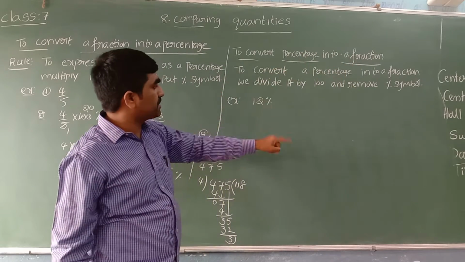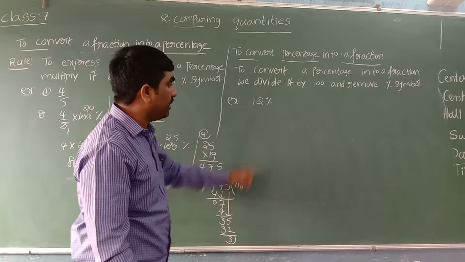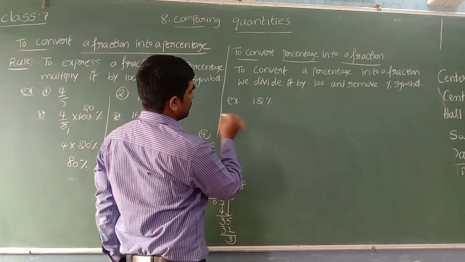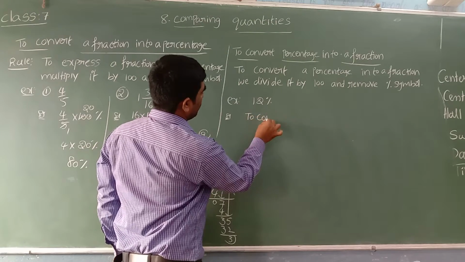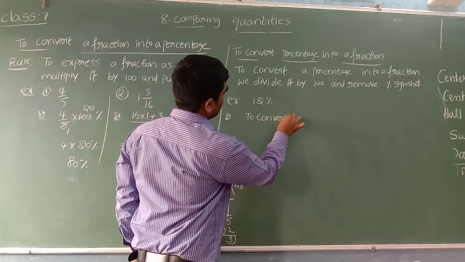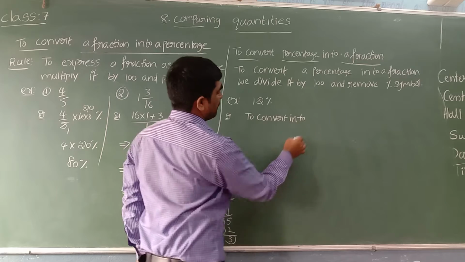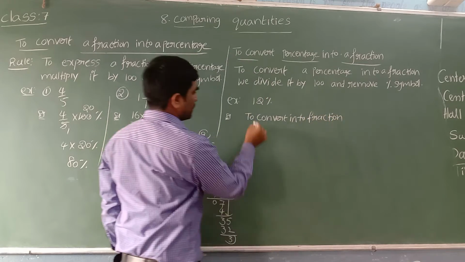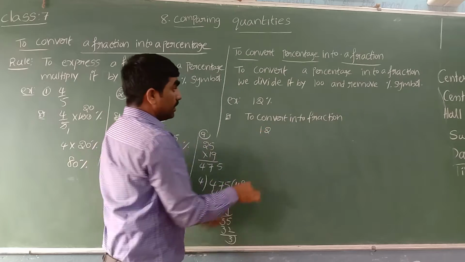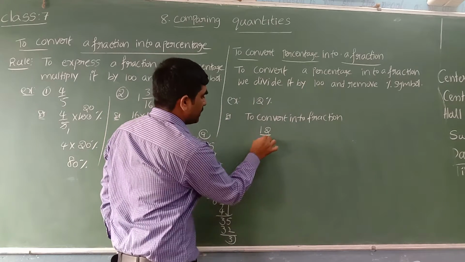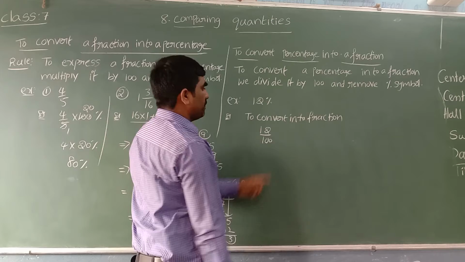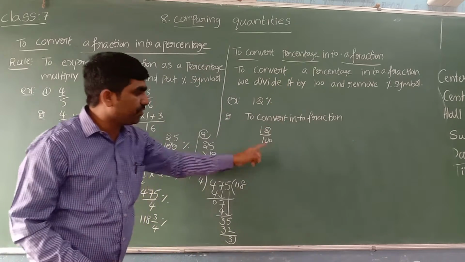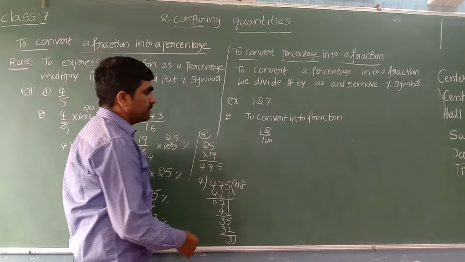To convert into fraction, take the number, divide it by 100 and remove the percentage symbol. That's all. 12 by 100 is the fraction form, and express into lowest form, simplest form.